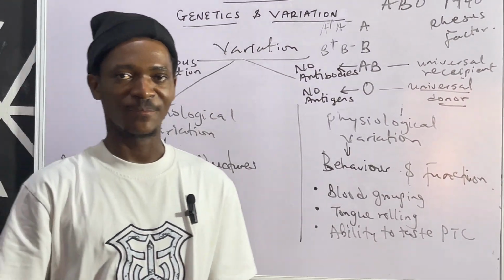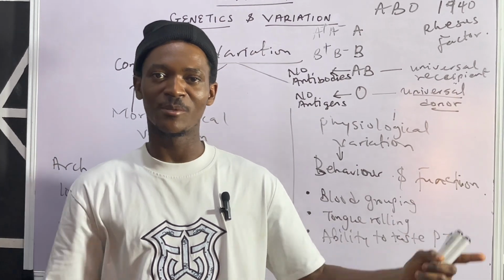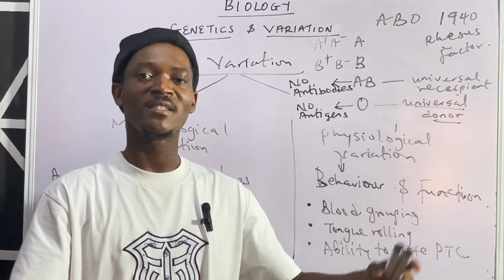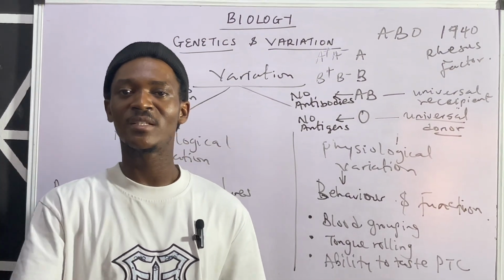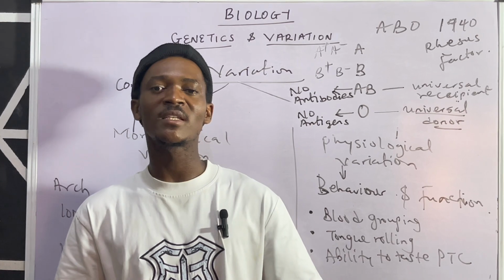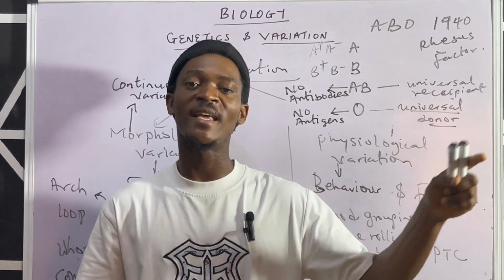Let me now explain something. During blood transfusion, you must have the donor and the recipient. The person that needs blood and the person that is giving out blood. The person that needs blood is the recipient. The person that is giving out blood is the donor. Now, what is considered of the donor's blood is the antigen. Then what is considered of the recipient's blood is the antibody.